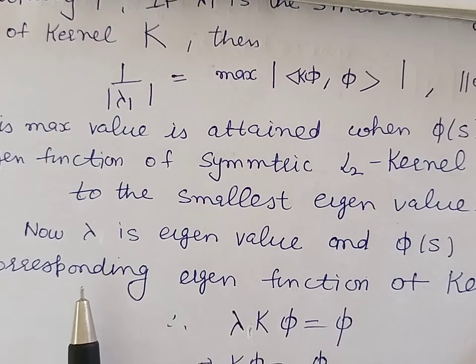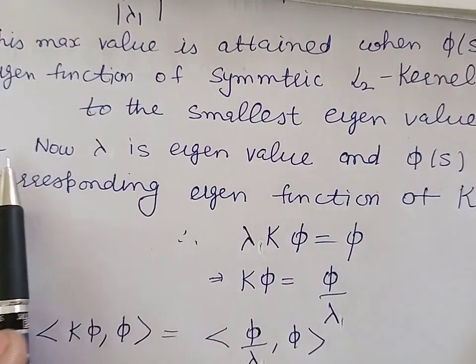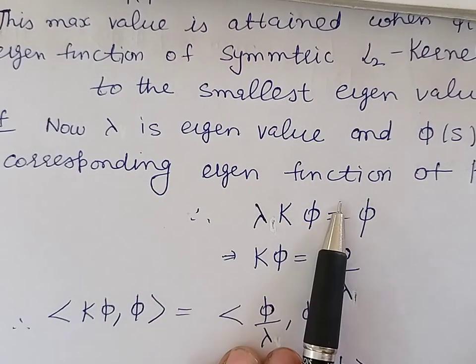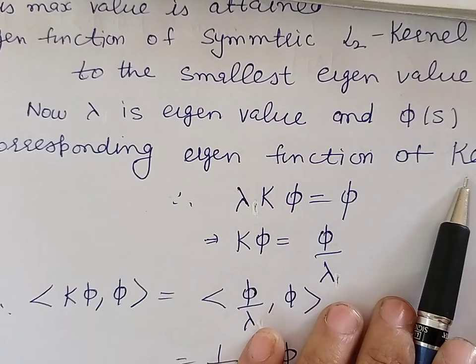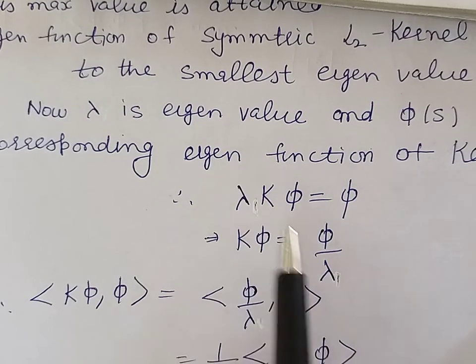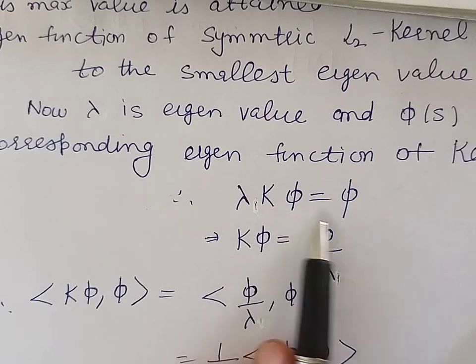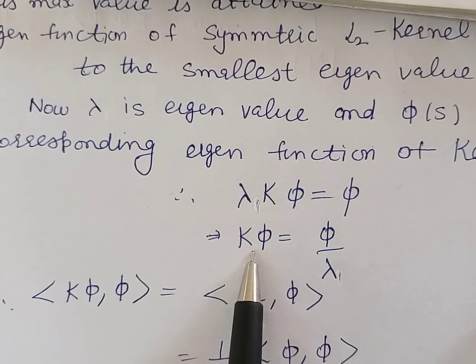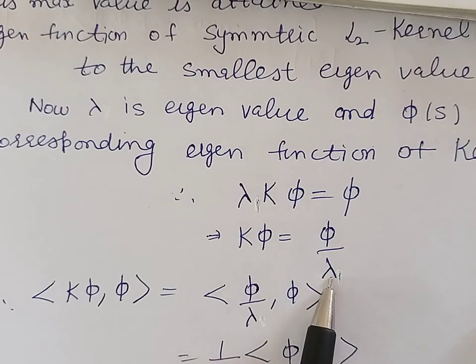In order to prove this property, in general we know that if lambda is the eigenvalue and phi is the corresponding eigenfunction of a kernel k, in that case the symmetric integral equation is satisfied. It means we can write lambda k phi is equal to phi. From here we can find the value of k phi, which is given by phi upon lambda.